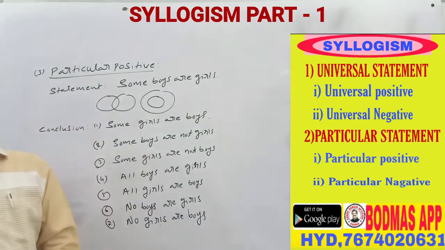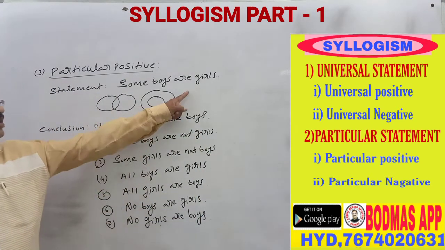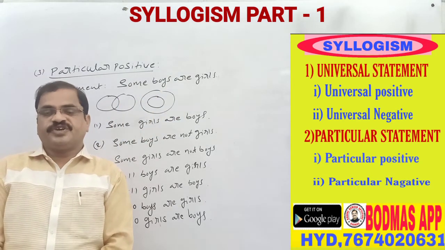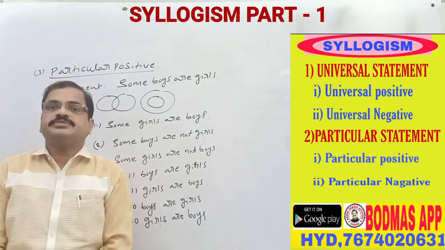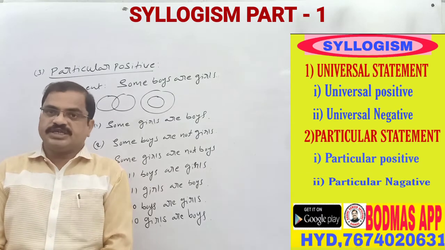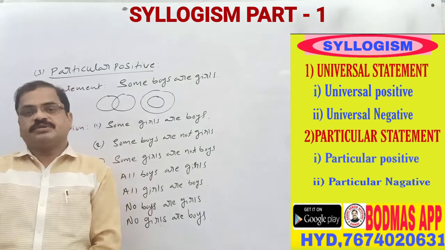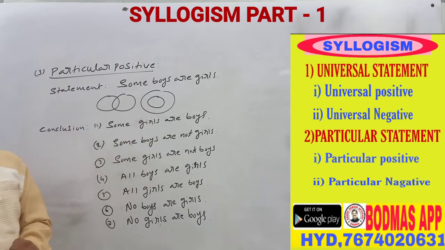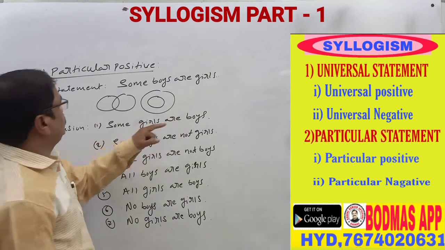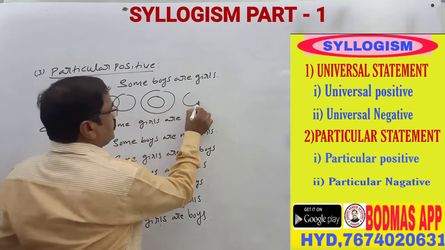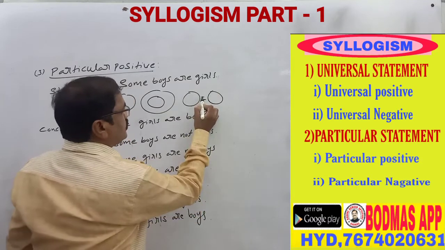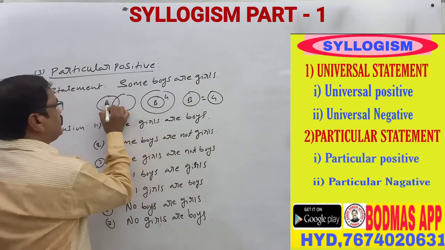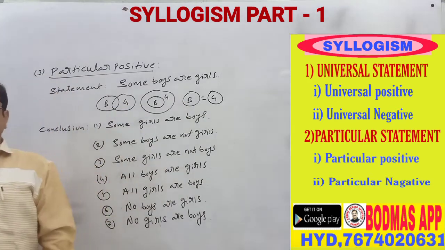Okay, now here we have to observe it. Whenever "some boys are girls" is given, it is a particular positive. Some chances are there. So this is called a particular positive. When there is "some girls are boys", you can say it like this also: some boys are girls.